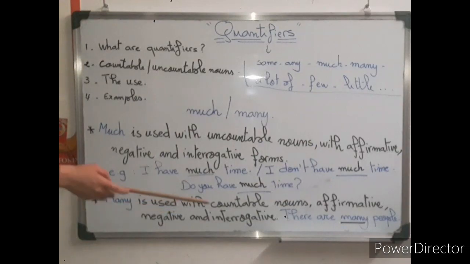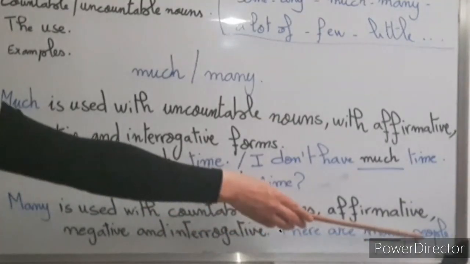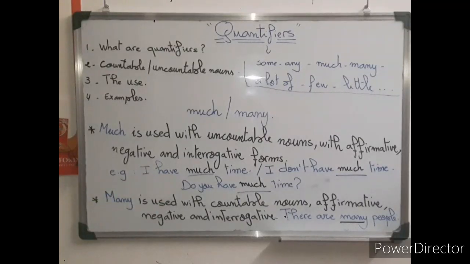For example, there are many people. So people there is a countable noun. One person, two people. Use many. So there are many people. There aren't many people. Are there many people?